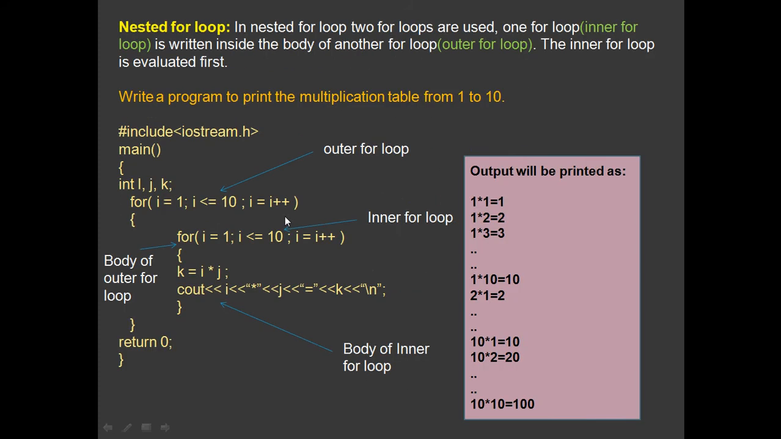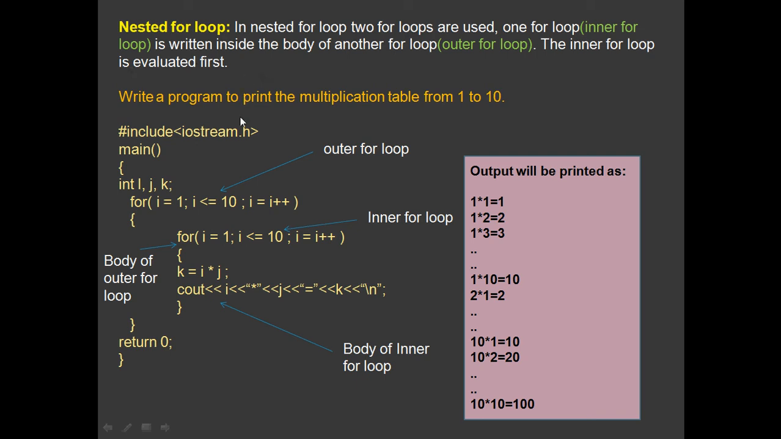Okay, so now nested for loop. In nested for loop, two for loops are used. One for loop, which is called the inner loop, is written inside the body of another for loop, which is called the outer loop. So the inner for loop will be evaluated first, it will be executed first.